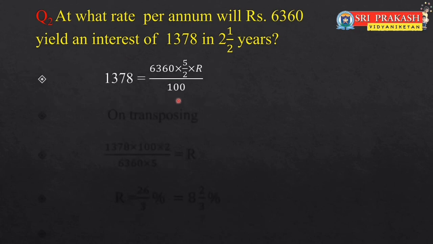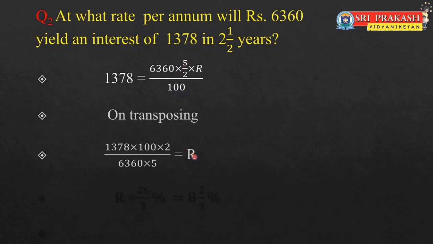Now transposing the values 6360, 5 by 2 and 100 to the left hand side. Therefore R is equal to 1378 into 100 into 2 by 6360 into 5. By doing cancellation and writing in simplest form as 26 by 3%, and this can be written as 8 2 by 3%. So this way you can find whatever we require. We just use the simple formula I is equal to PTR by 100 and the amount formula P into (100 plus RT) by 100.